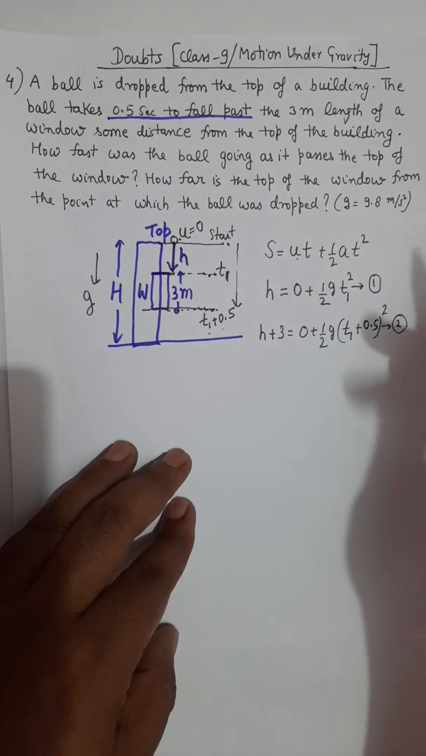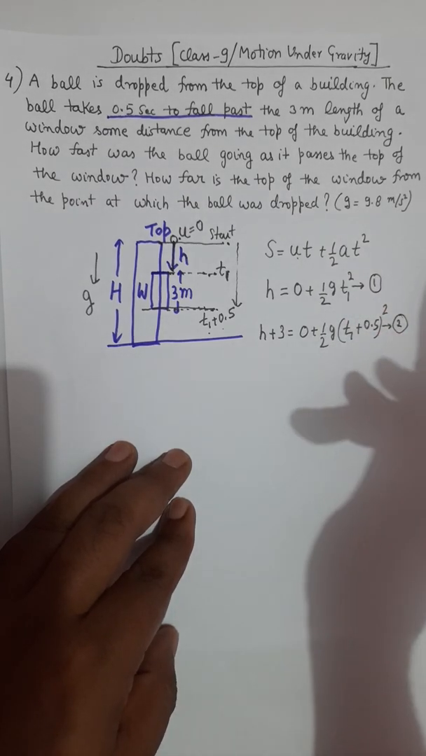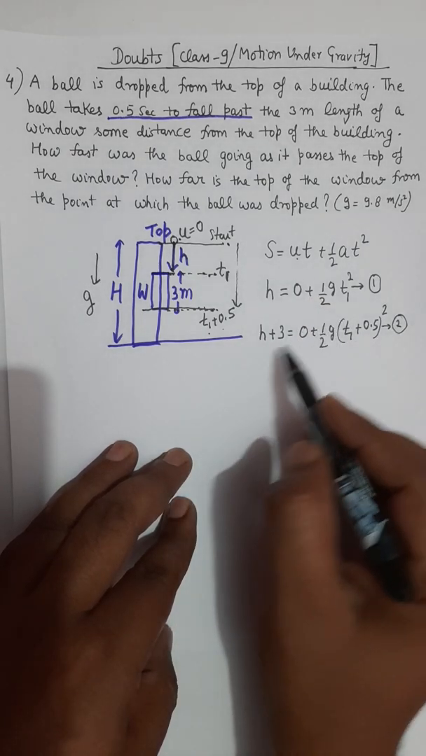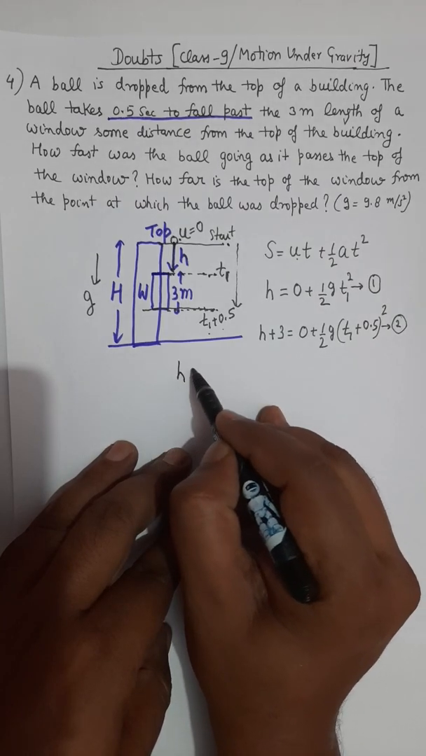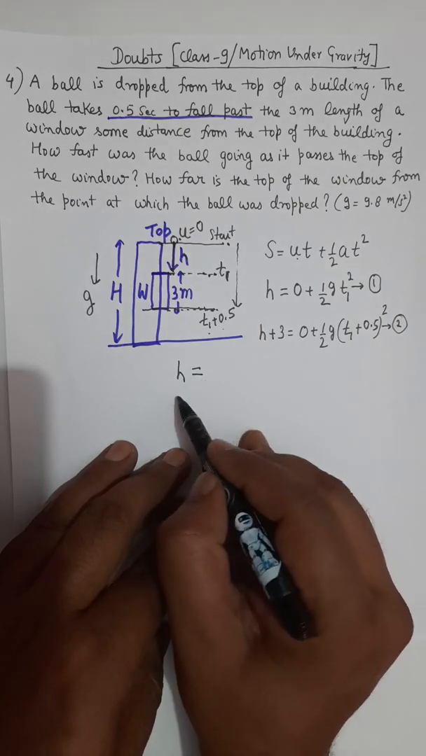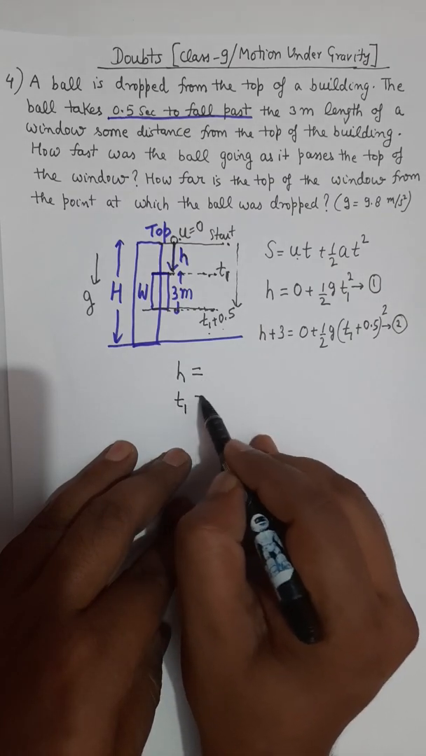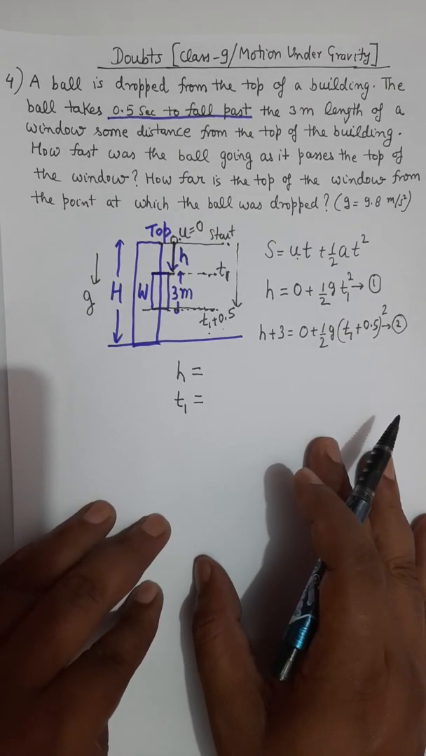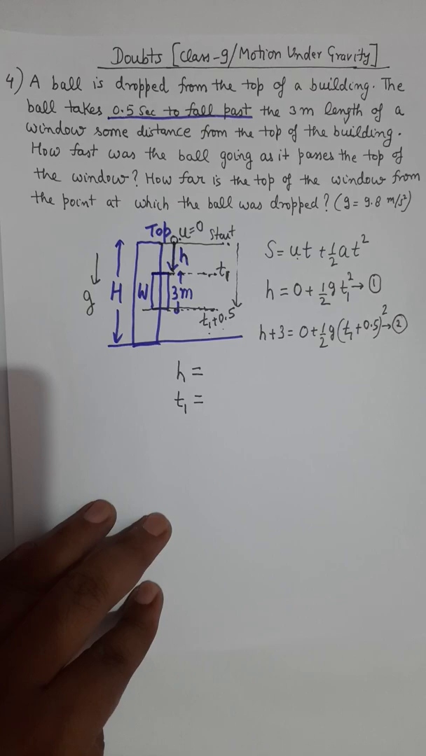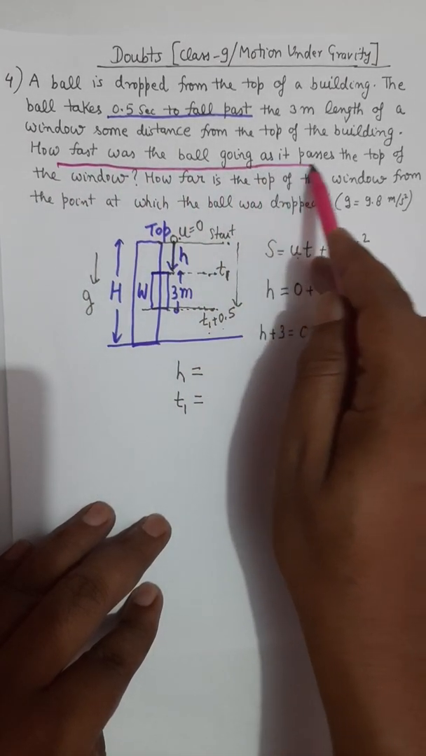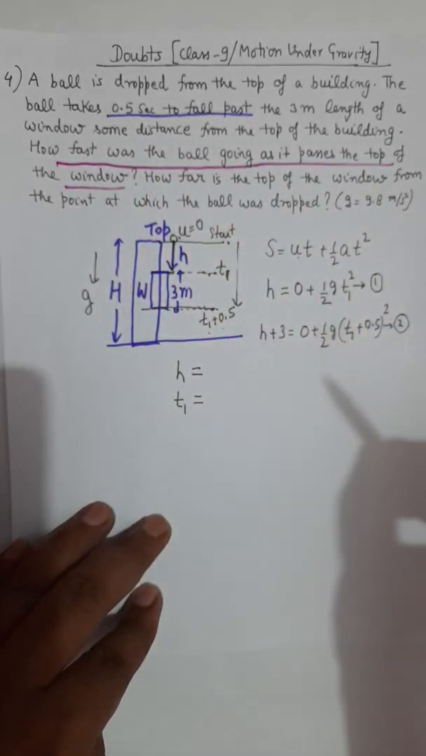Right? Now we will solve these equations as simultaneous equations. I am not going to solve it, but you solve the two equations. You will come to know what is the value of h, and you will come to know what is the value of T1. So I leave the calculation part on you. You solve h and T1, and then the question: how fast was the ball going as it passes the top of window?